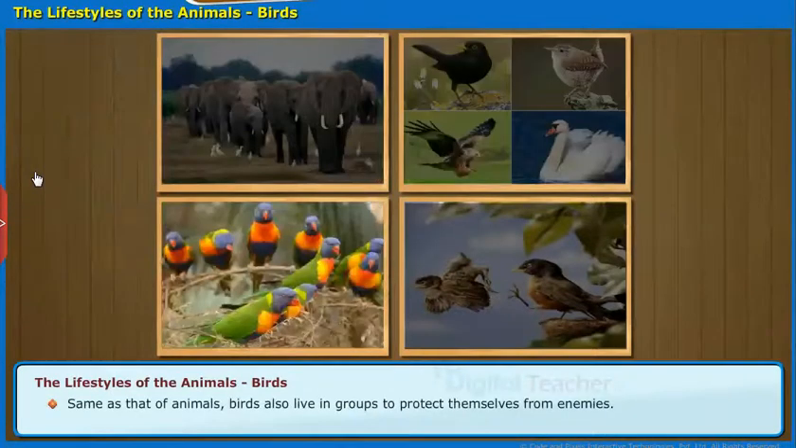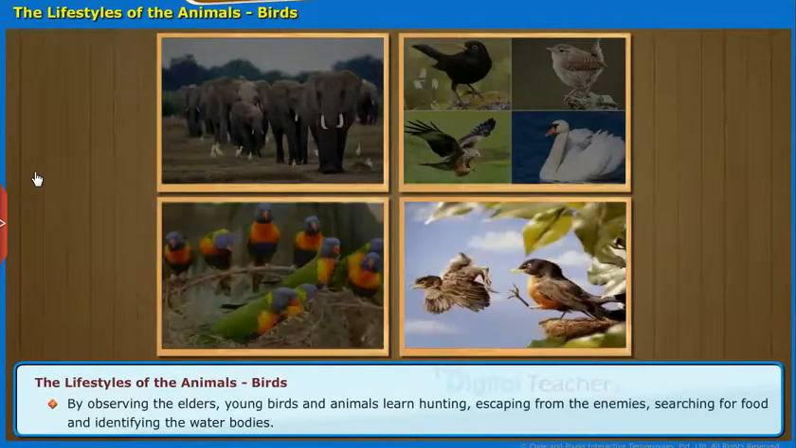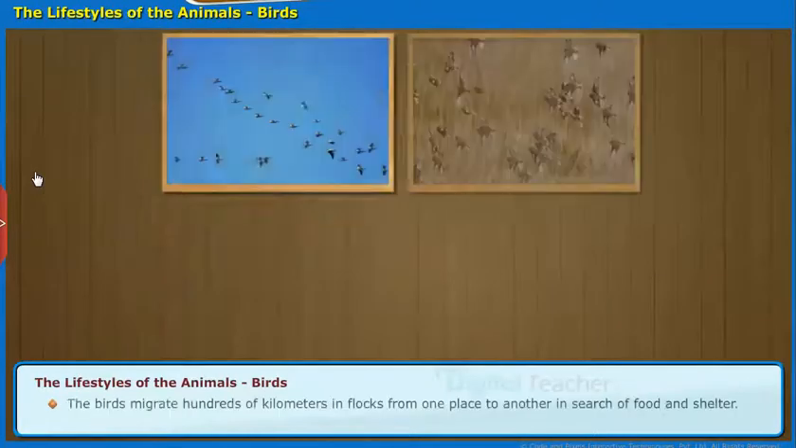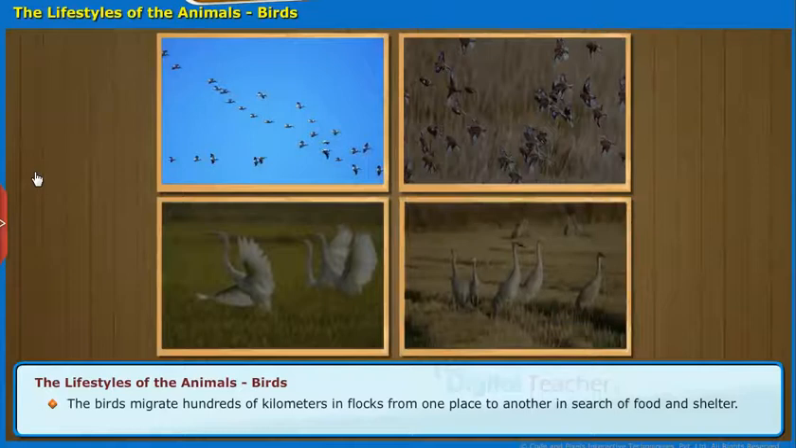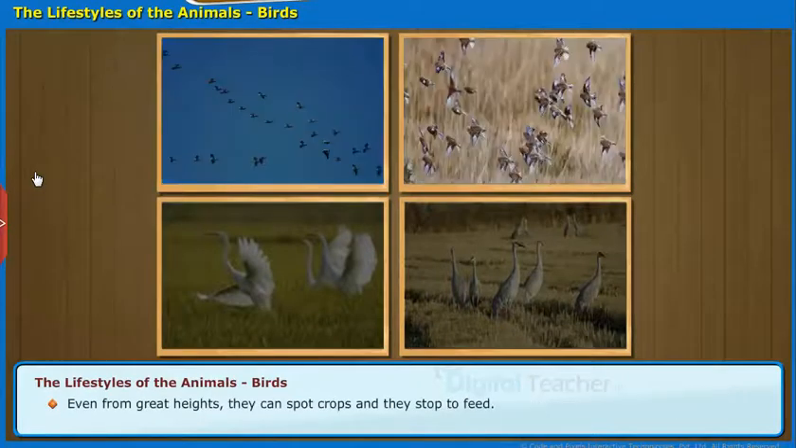Same as that of animals, birds also live in groups to protect themselves from enemies. By observing the elders, young birds and animals learn hunting, escaping from the enemies, searching for food and identifying the water bodies. The birds migrate hundreds of kilometers in flocks from one place to another in search of food and shelter. Even from great heights, they can spot crops and they stop to feed.